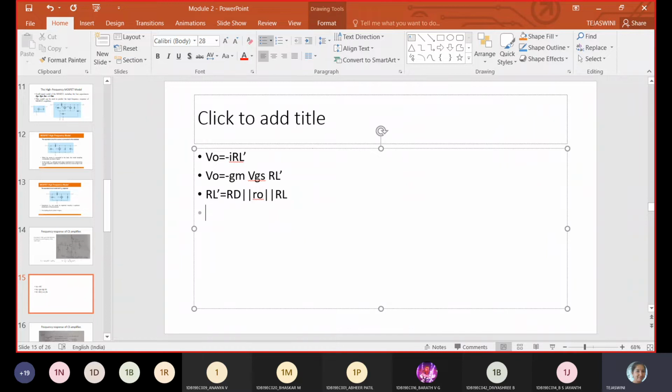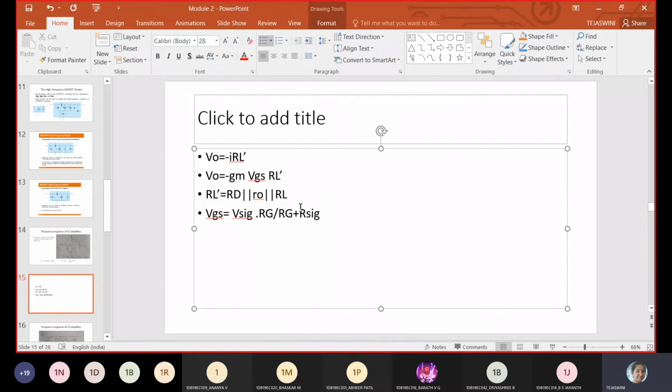Next, you need to apply the voltage divider rule. From the voltage divider rule, VGS is equal to the supply voltage. On the input side you need to apply the voltage divider rule: V signal into RG divided by RG plus R signal.